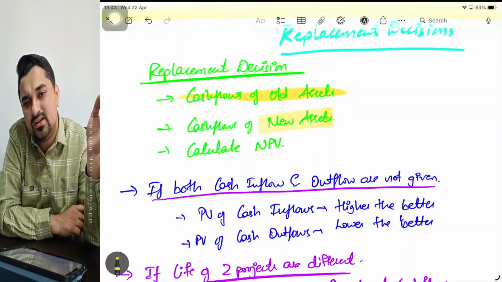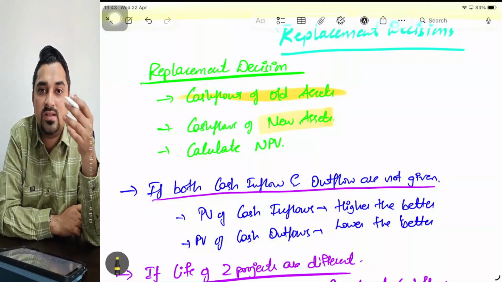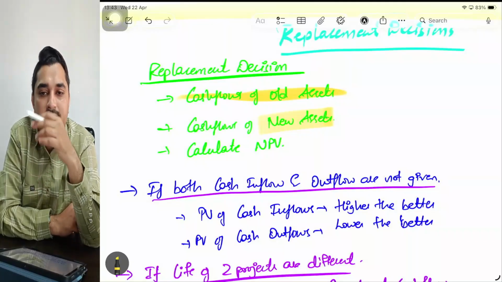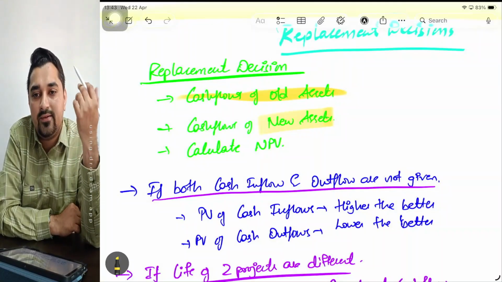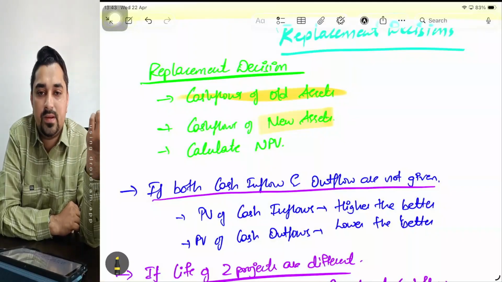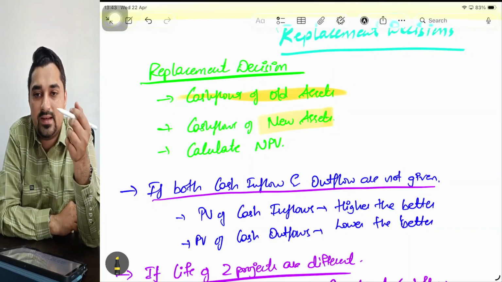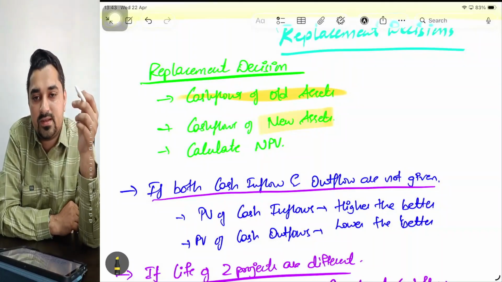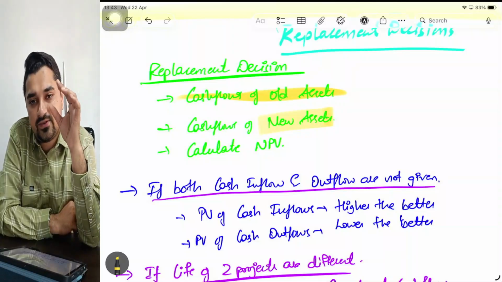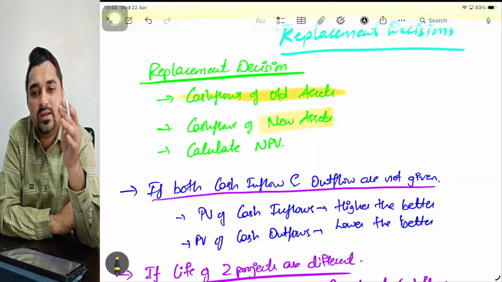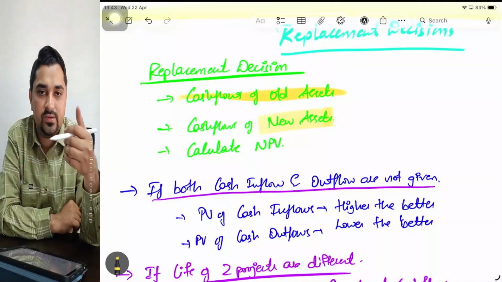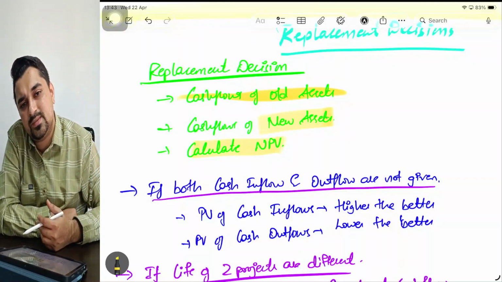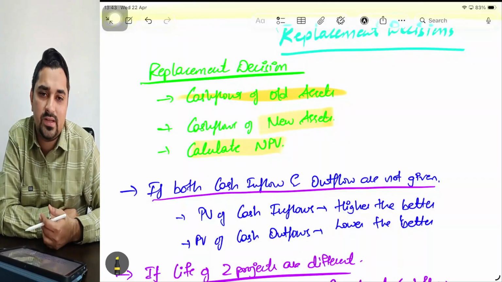Whenever I sell a particular asset, there will be capital gain or capital loss, tax saving on that old asset. And if I'm buying a new asset, again there will be cash flows: I have to pay the initial payment, then setup cost, trial run cost, transportation and the recurring expenses, everything I need to consider. So I'll first find out all the cash flows related to the old asset and the new asset, then I'll calculate NPV. If NPV is positive, I'll go ahead with the replacement. If NPV is negative, I'll not go ahead with the replacement.